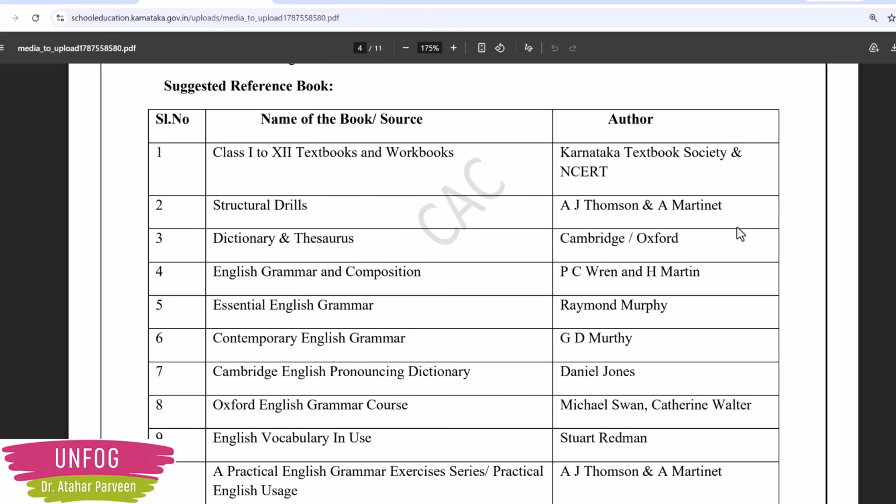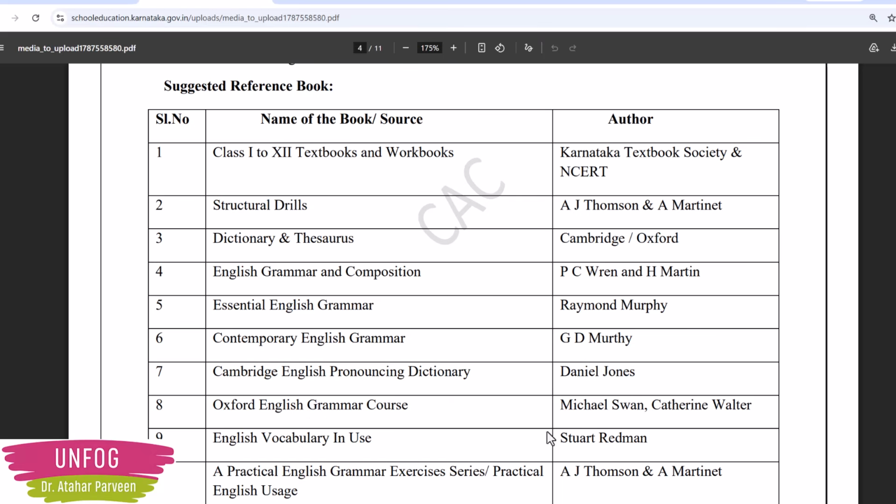Basically they are telling to go through the NCERT and Karnataka Textbook Society textbooks from class 1 to 12. Then they are giving some books by authors like Structural Drills by A.J. Thompson and Martinet. Dictionary and thesaurus from Cambridge and Oxford. Then Grammar and Composition, Wren and Martin. Then English Grammar, Raymond Murphy. Then Contemporary English Grammar. The earlier one was Essential English Grammar; now they are telling about Contemporary English Grammar by G.D. Murthy. Then Cambridge English Pronouncing Dictionary, Daniel Jones.